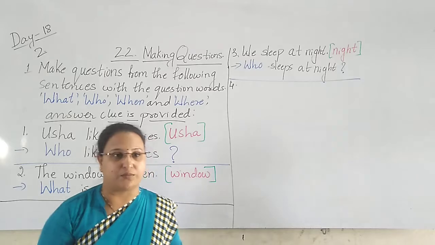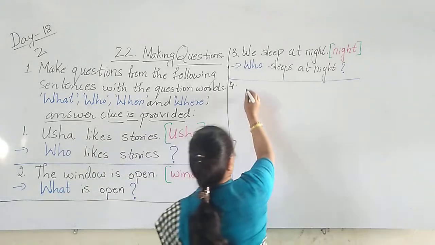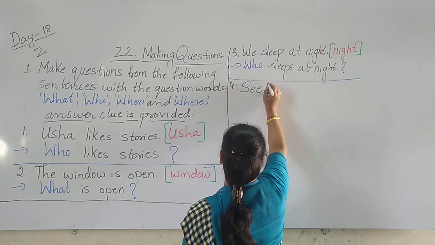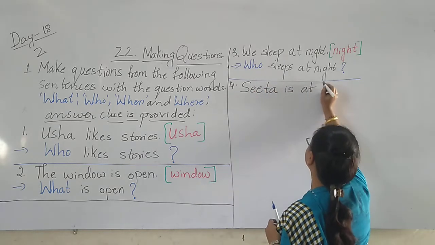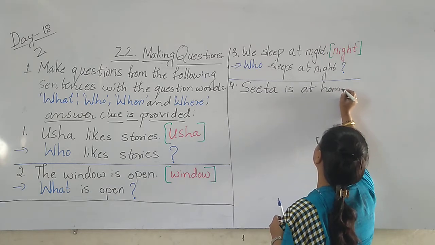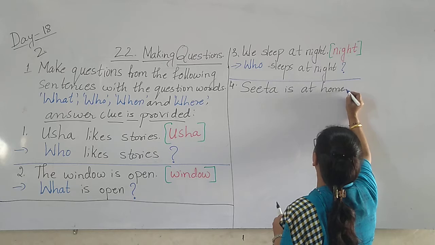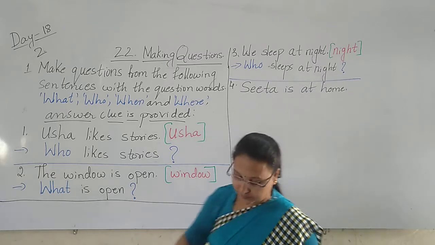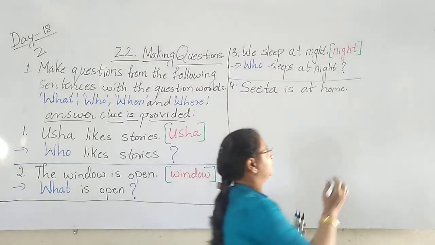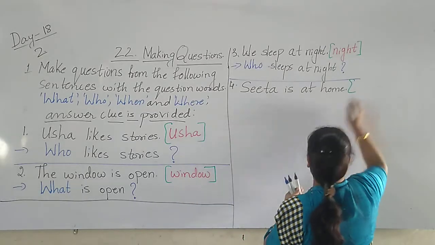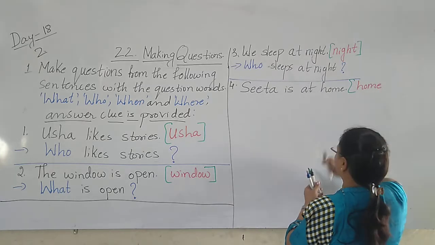Sita is at home. A girl is at home. Sita, S capital. Sita is at home. Full point. In bracket, the word is what there? In bracket, the word home. H-O-M-E.